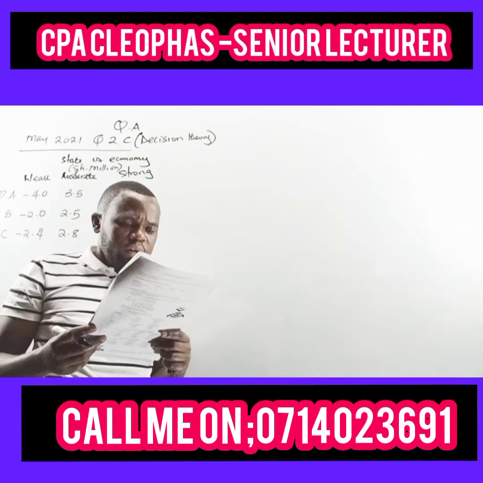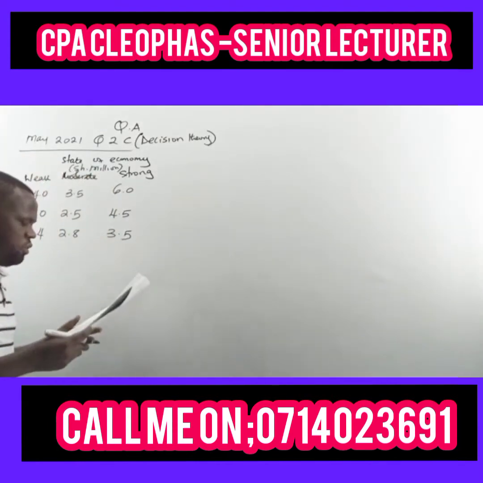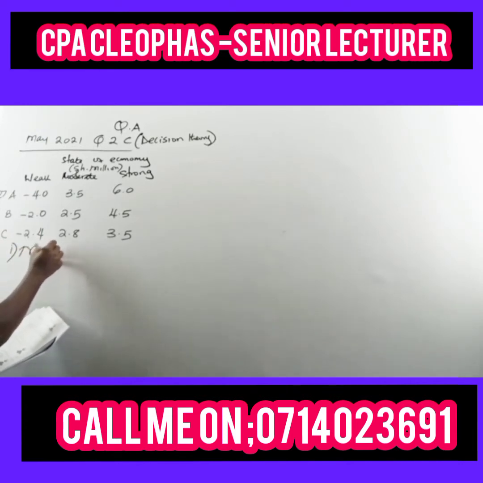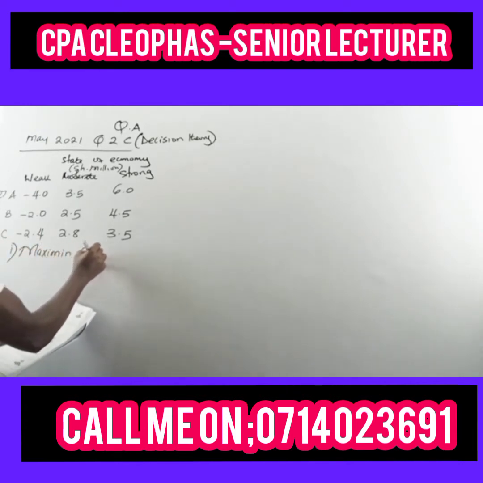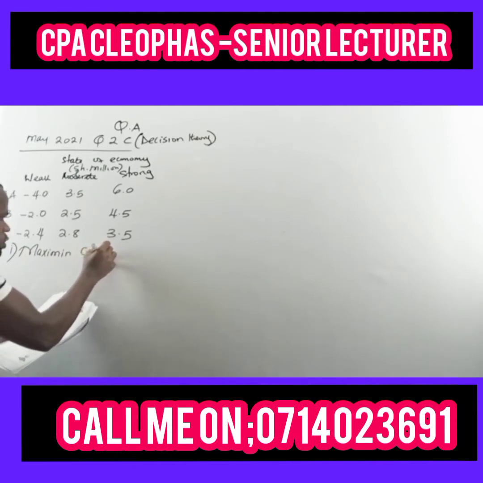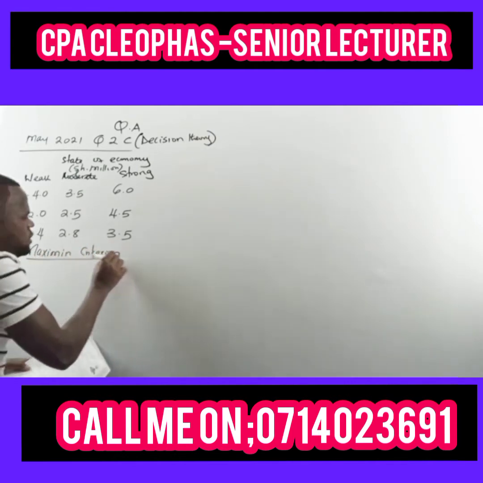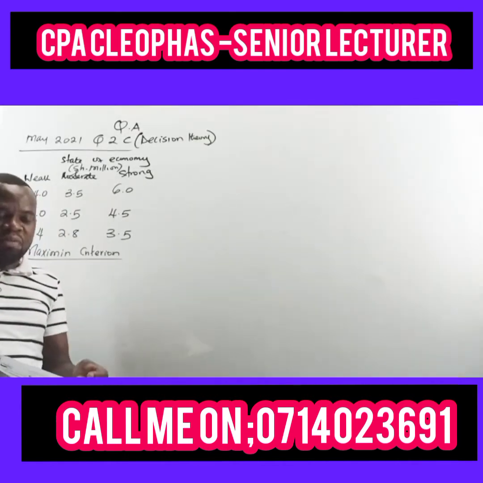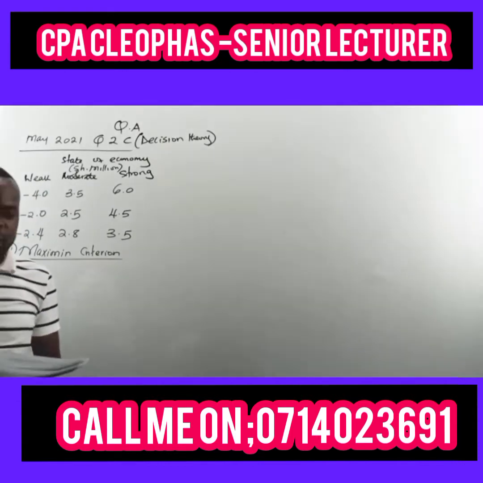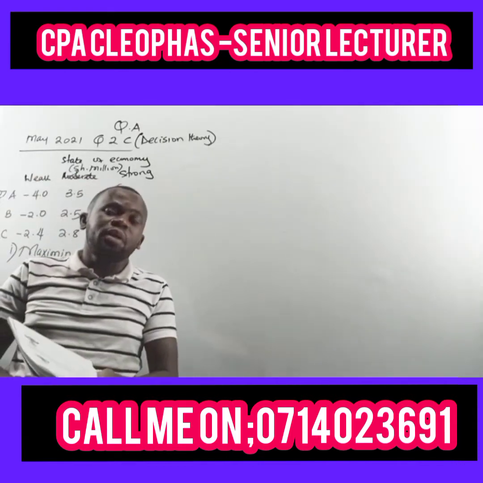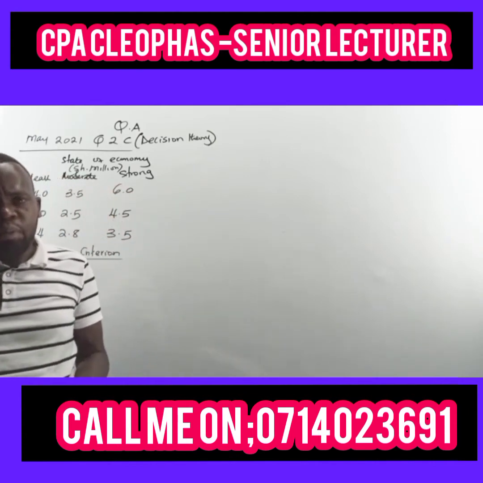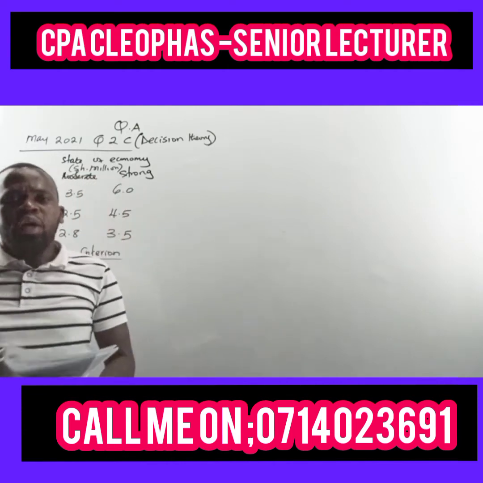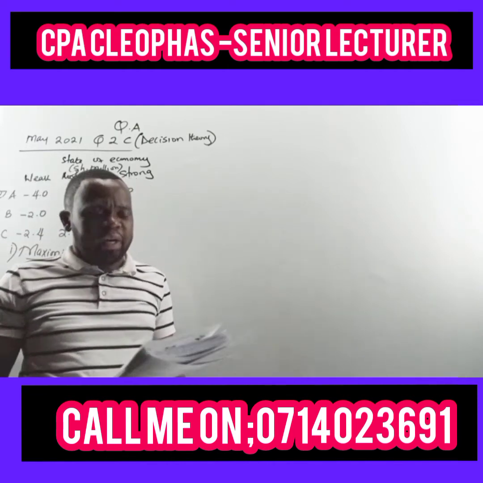So advise the investor on the best course of action based on this. Roman 1, we have the Max-Min Criterion. Under decision theory, the topic is about decision making, because it's very important for company management to have methods of making decisions. Under an environment of uncertainty, this is one of the criteria used, where you have to advise the company on the best course of action.